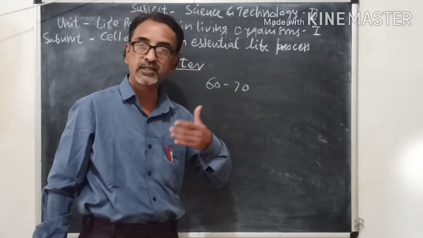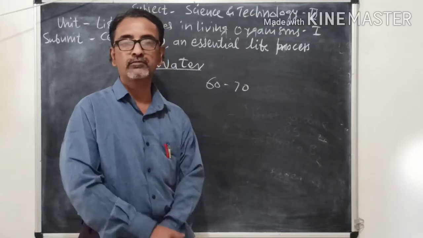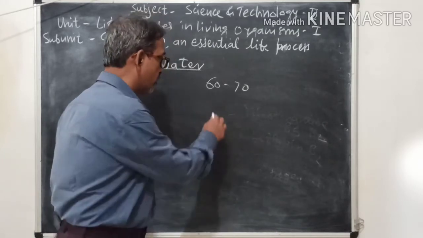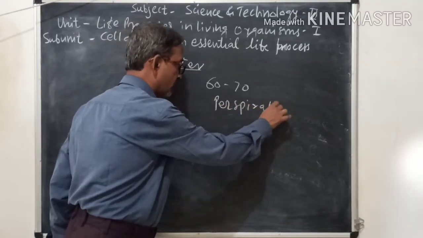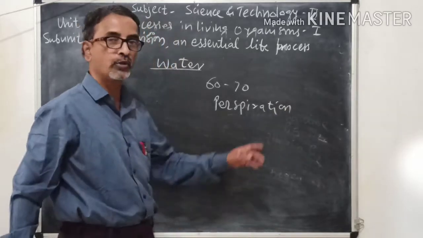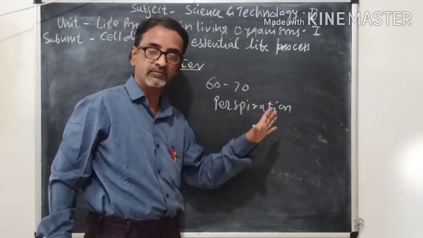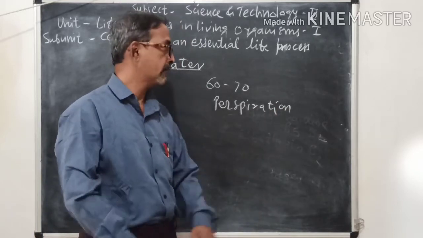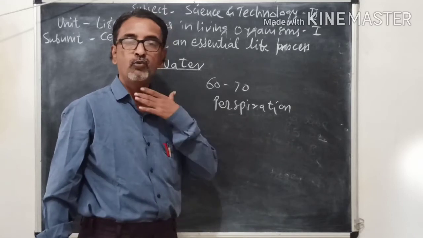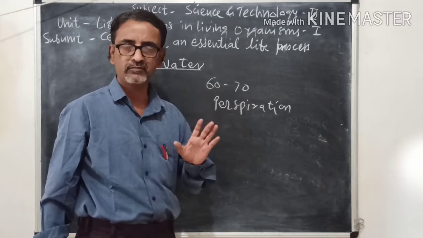Sometimes due to exercise or when we go in summer due to perspiration, there is loss of water from the body, and then we feel dryness in our mouth. It is natural thing.